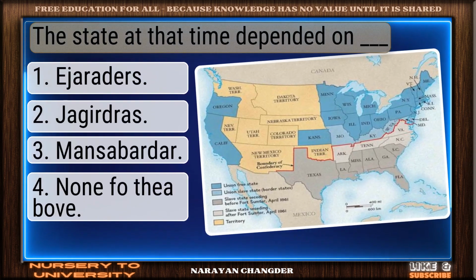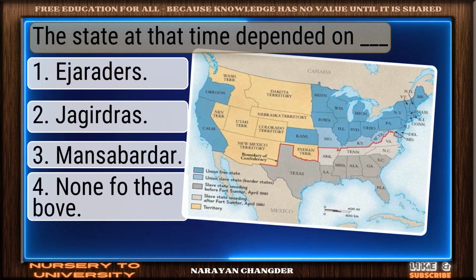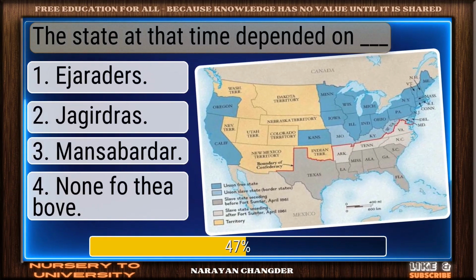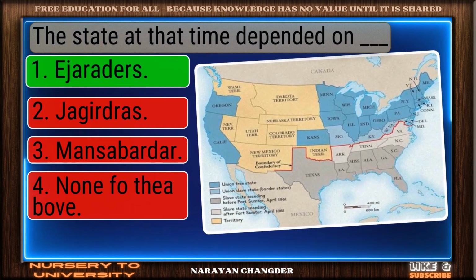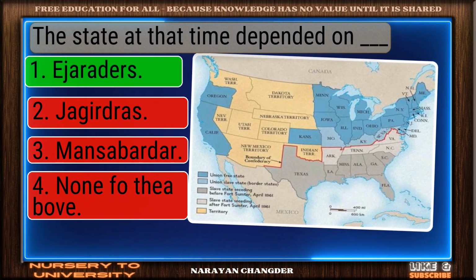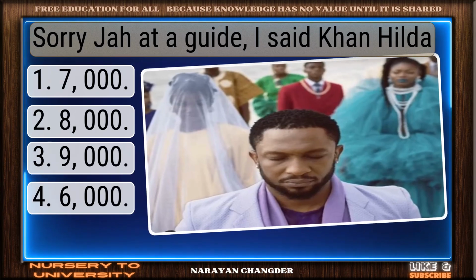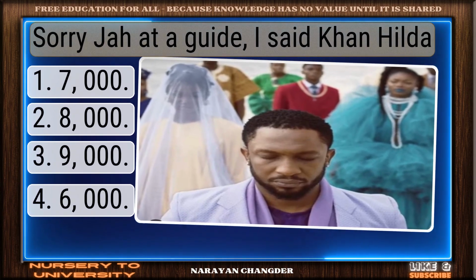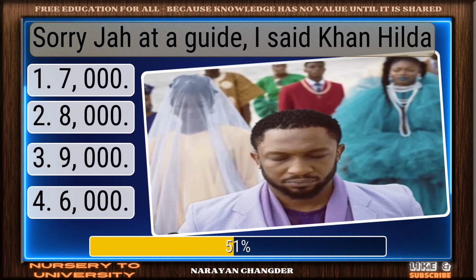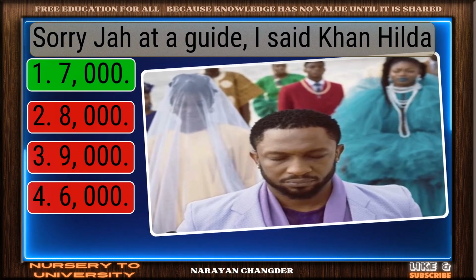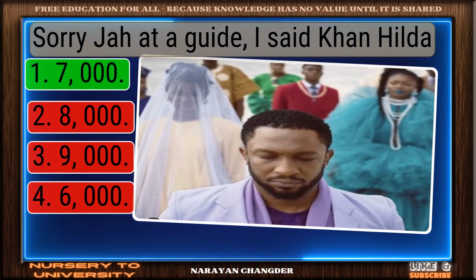The state at that time depended on dash. Nice selection. Ijaradars is the correct and valid answer. Sorry, I said Khan Hilda. Right choice. 7,000 is the best answer.